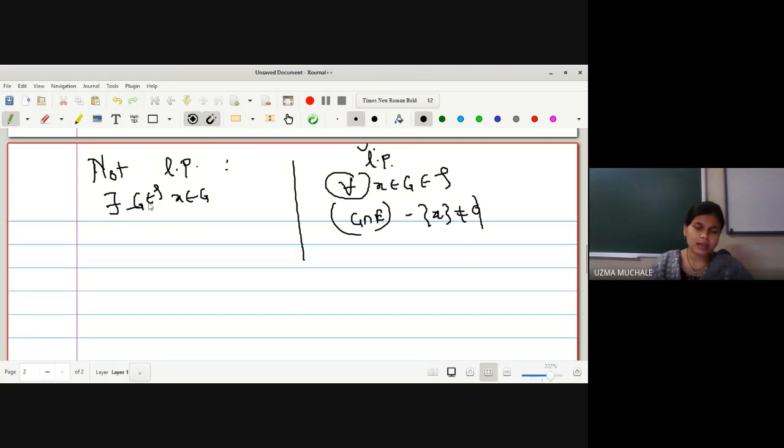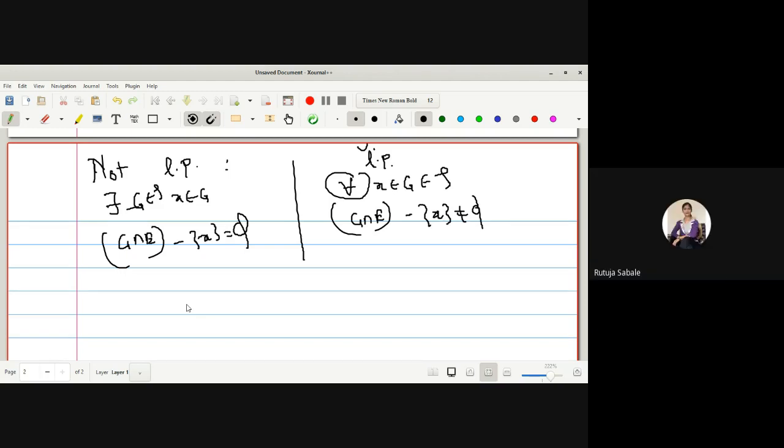Suppose it is true for every open interval or for every open set, but it is not true for at least one open set, then we can say it is not a limit point. So that's why this "for all" is very important. And for not a limit point, there exists an open set G which satisfies the condition G intersection E minus singleton X is the empty set. Okay? Getting the definition of limit point and not a limit point, what is the difference?